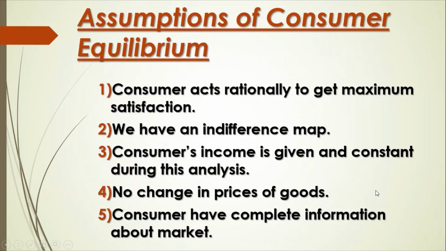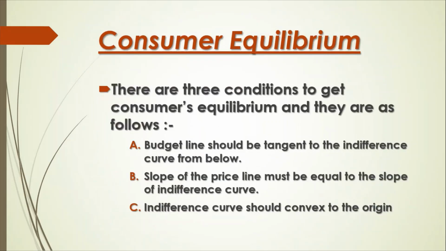Now we will see the assumptions of consumer equilibrium. Consumer acts rationally to get maximum satisfaction is the first assumption. Second assumption is we have an indifference map. Third assumption is consumer's income is given and constant during the analysis. Fourth assumption is no change in prices of goods. Next is consumer has complete information about the market. With these assumptions, we can set consumer's equilibrium.